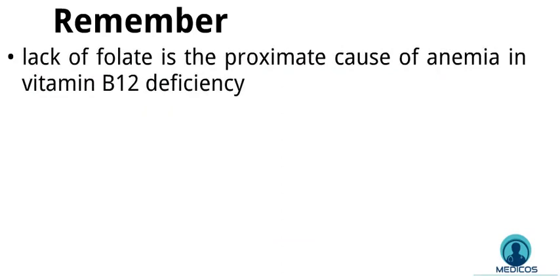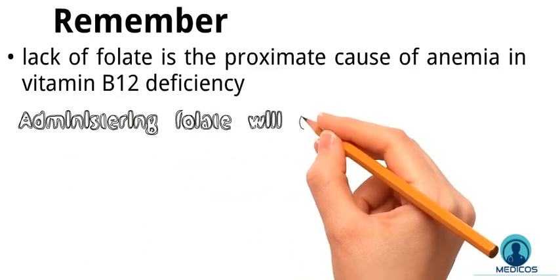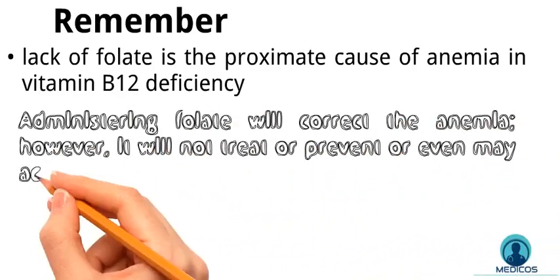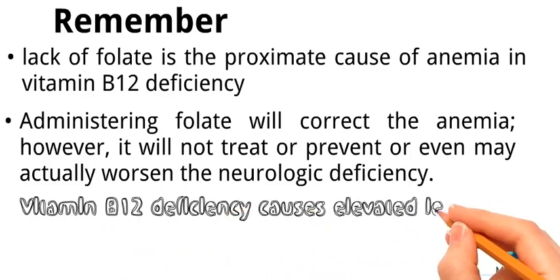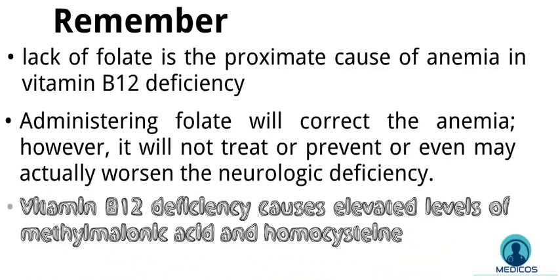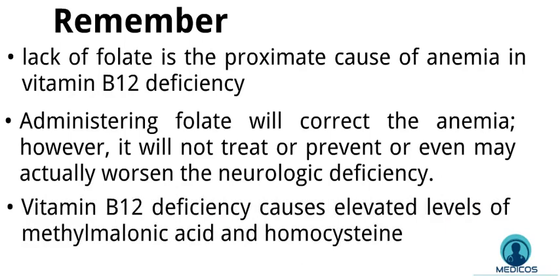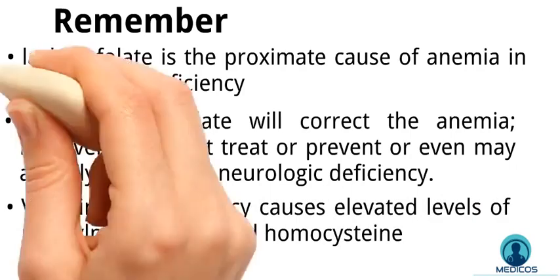This means in vitamin B12 deficiency, administering folate will correct the anemia, however, it will not treat or prevent, or may even actually worsen, the neurologic deficiency. Administering folate bypasses the need for vitamin B12 in the production of red blood cells as there is no need to regenerate tetrahydrofolate if it is constantly being supplied. And also vitamin B12 deficiency causes elevated levels of methylmalonic acid and homocysteine. Elevated homocysteine levels have been linked to cardiovascular and neurologic disease.